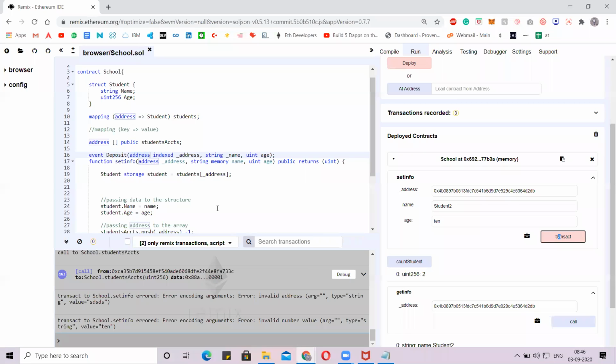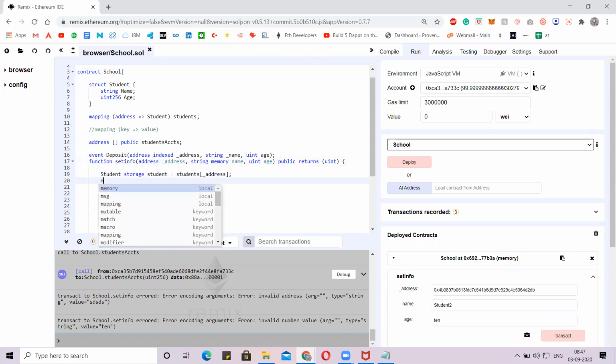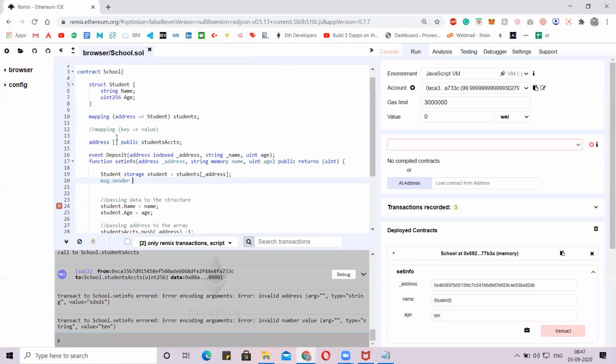How many of you understood the functionality of the contract, how the logic works? Have you connected those dots which we had at the first? Yes, we can do that. Just do a message dot sender and give an address, but don't directly copy this address, guys.